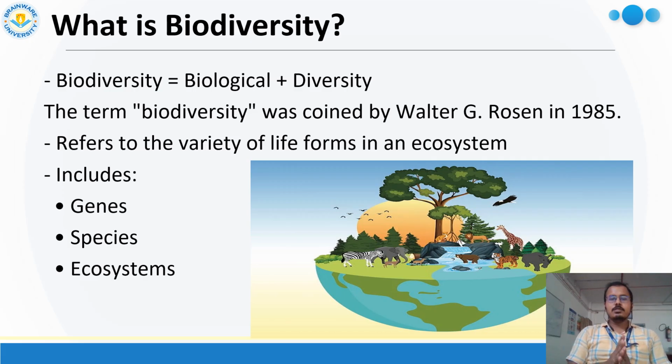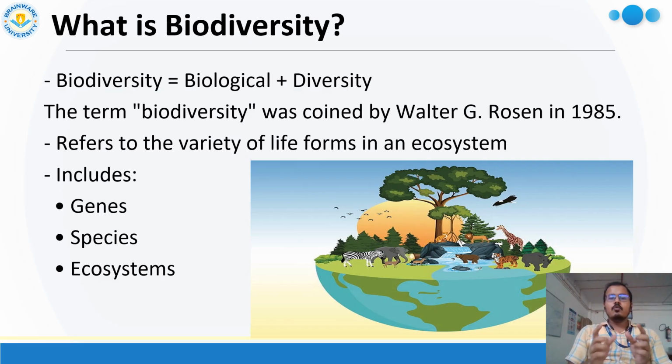If we break down this terminology, we get biology and diversity. Biology, or biological, is all the living content of a particular area, and diversity means variation. So biological diversity means that in a particular area, all the living content like plants, animals, and microorganisms are collectively called the biodiversity of this area.